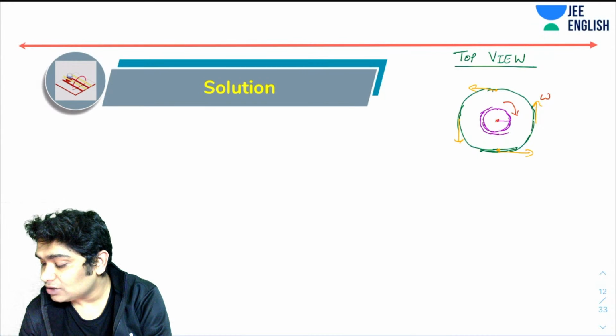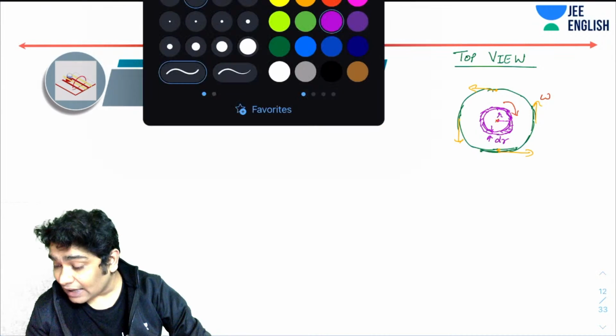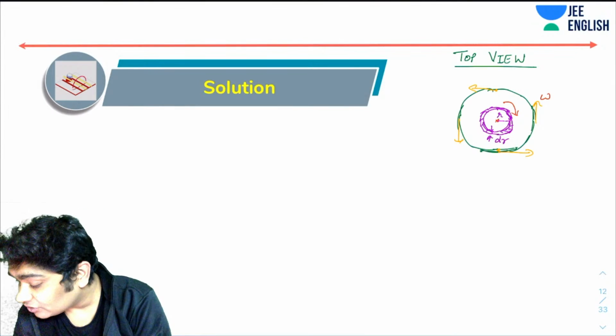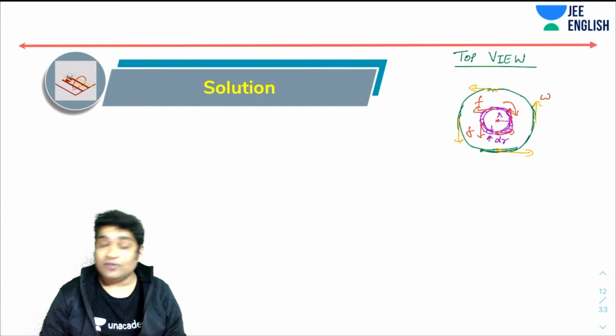Let's consider a small element of radius small r and some thickness dr. So imagine this is an element which has a thickness dr and a radius of r. Now you realize that for the entire surface of this, there would be some friction. So friction is always acting like this because the velocities are opposite. Okay, so friction is trying to oppose the velocity.